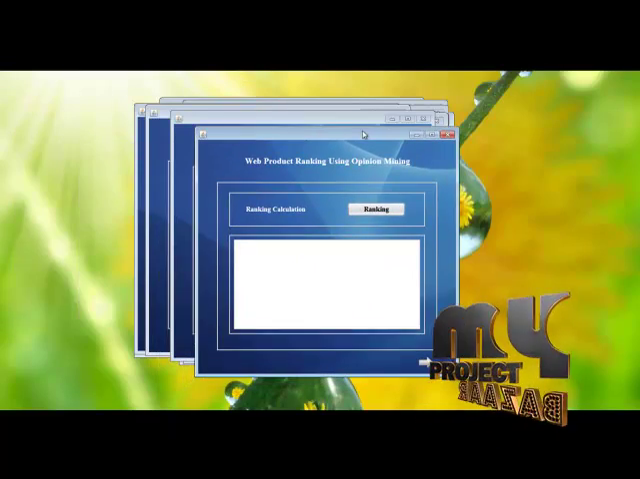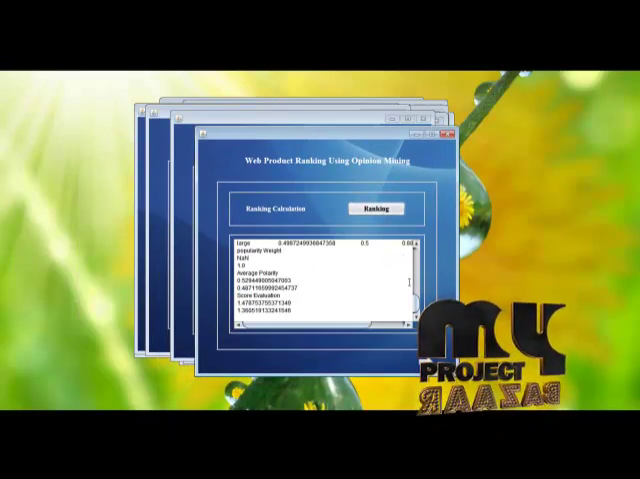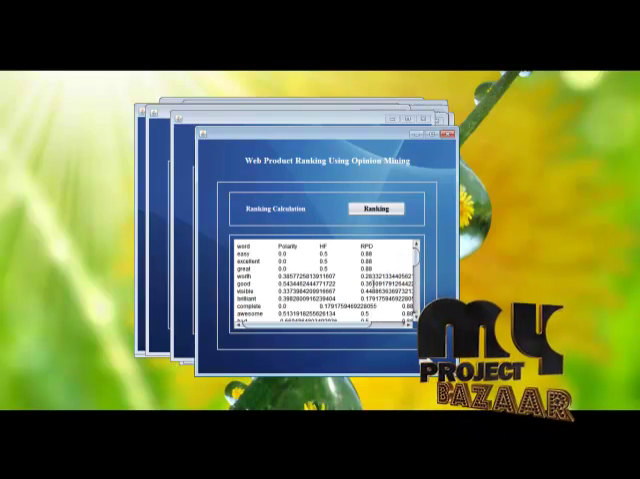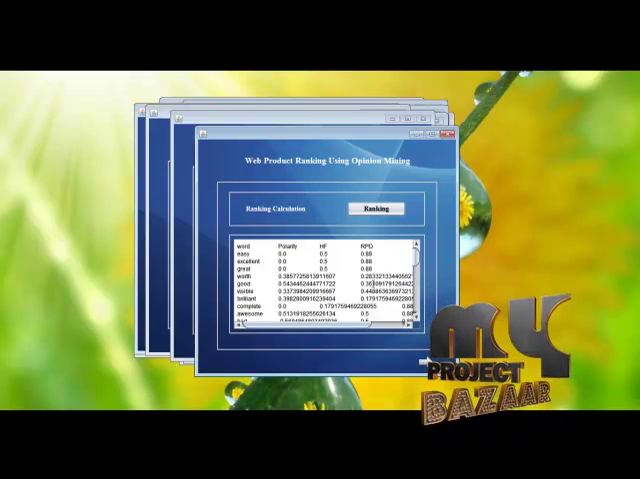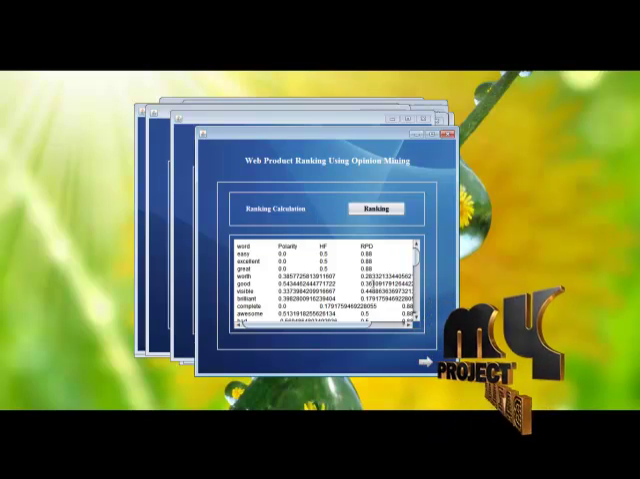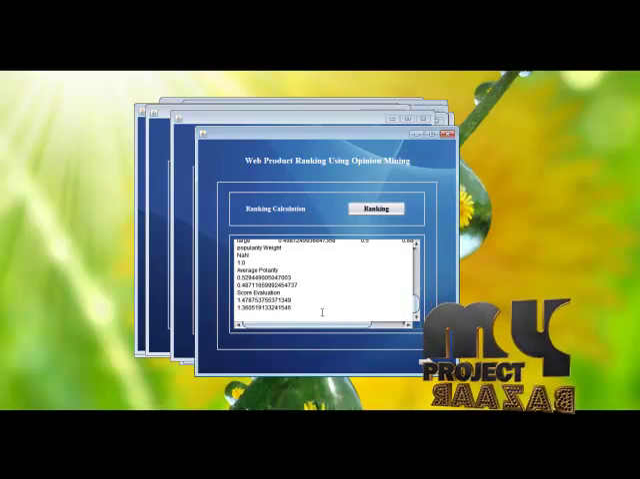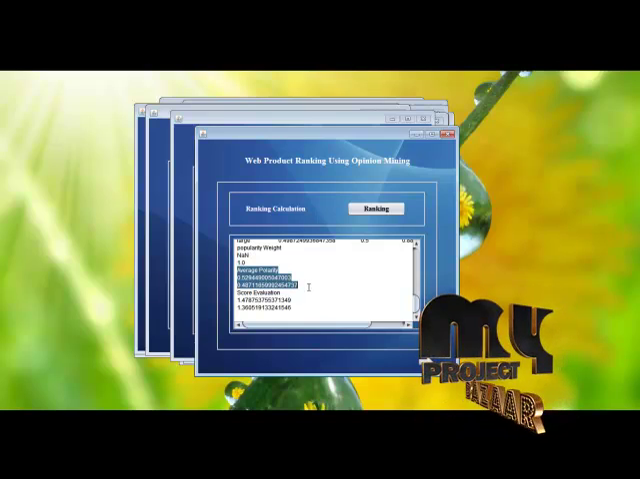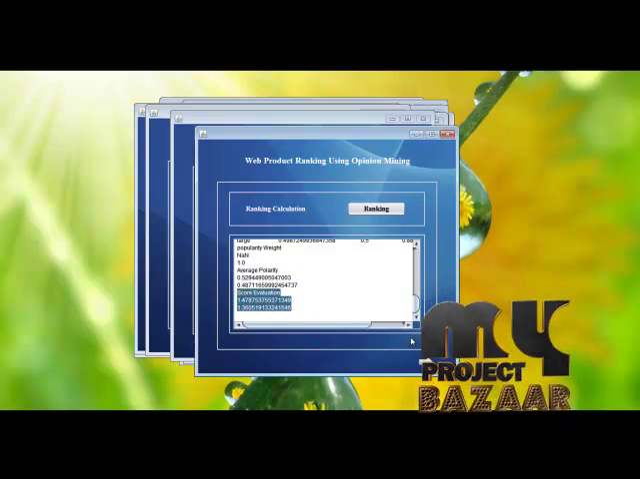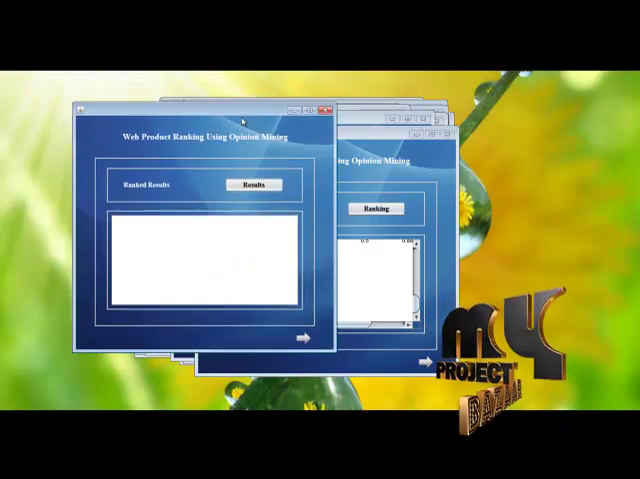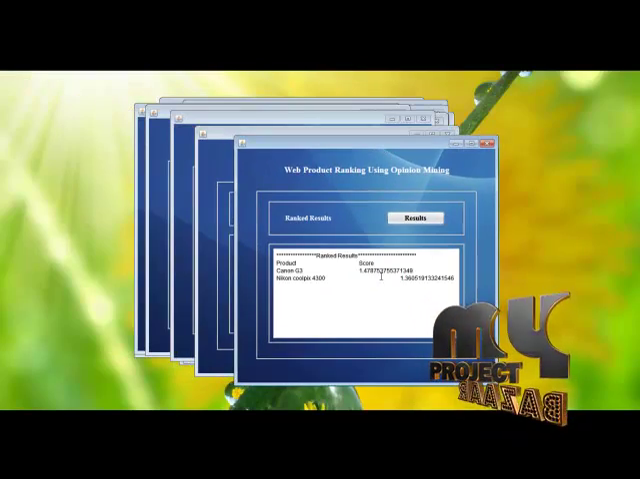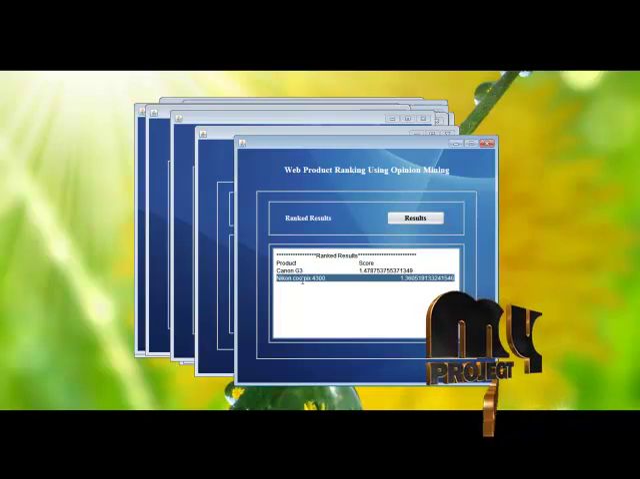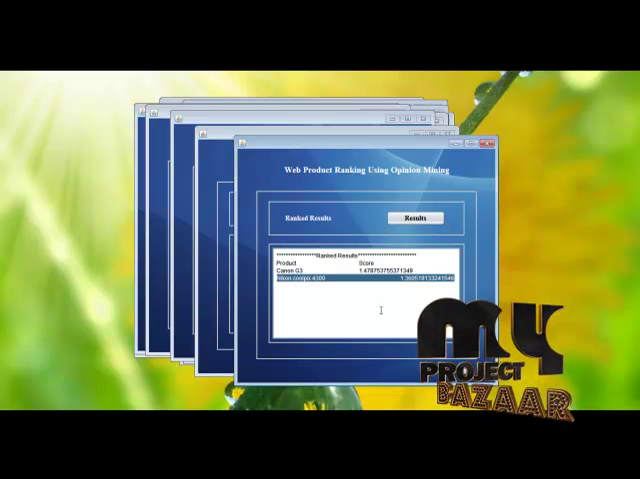Then we are going to perform the ranking calculation. In the ranking calculation, using the polarity and HF value, that is when the product was released and for how many days the product has good reviews. Likewise, using this information, we identify the average polarity. From the average polarity value, we predict the score evaluation. Finally, we show the ranked results. These are the ranking scores for the Canon and Nikon. We evaluate the results for these two products.